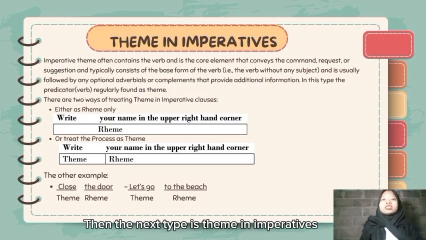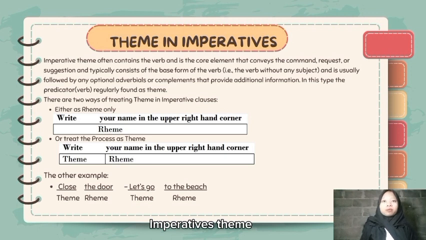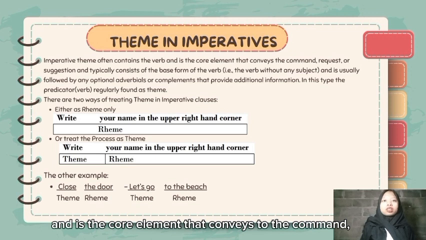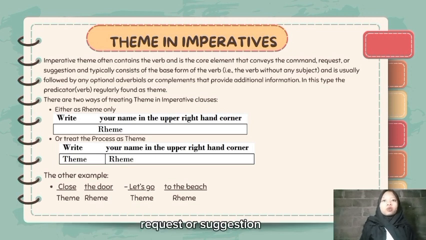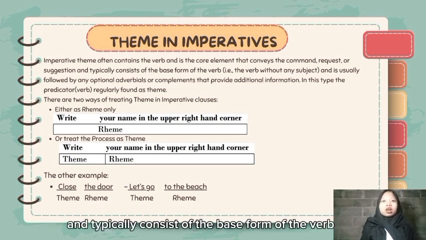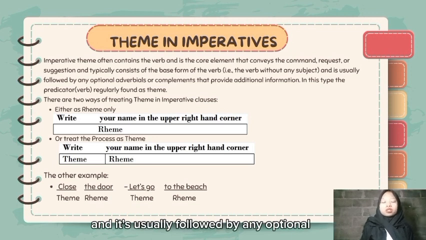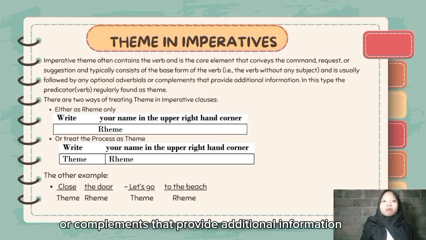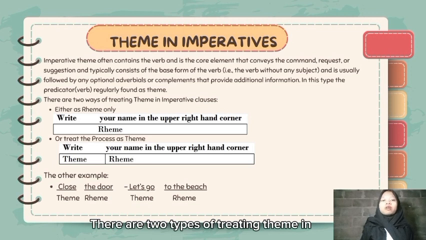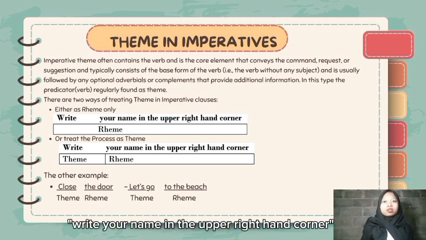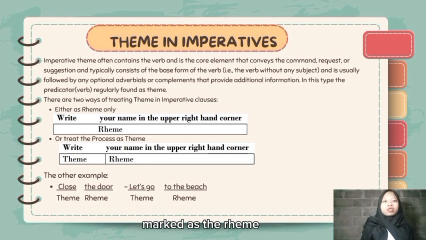Then the next type is theme in imperative. Imperative theme often contains the verb and is the core element that conveys the command, request, or suggestion, and typically consists of the base form of the verb, and is usually followed by any optional adverbials or complements that provide additional information. There are two ways of treating theme in imperative clauses. The first is as rheme only. For example, write your name in the upper right-hand corner. This sentence is marked as the rheme.